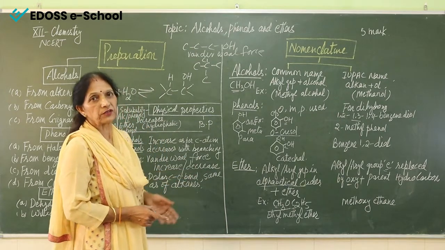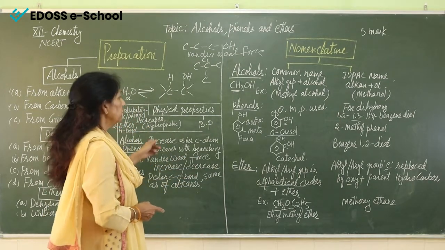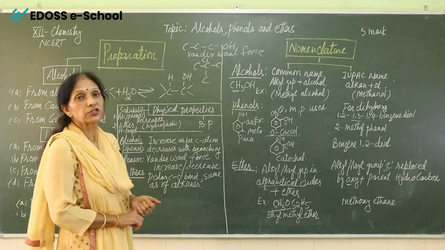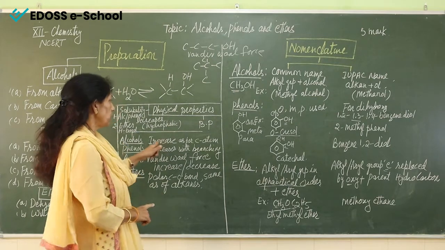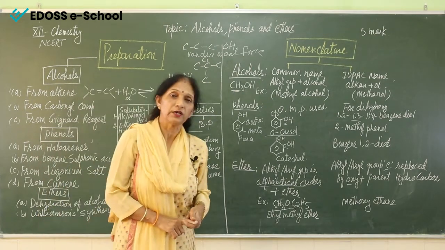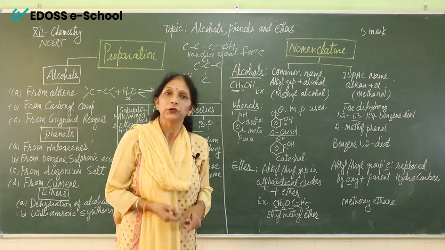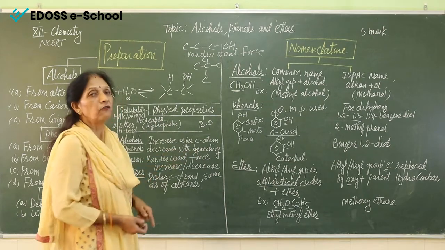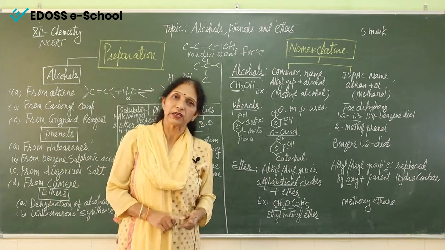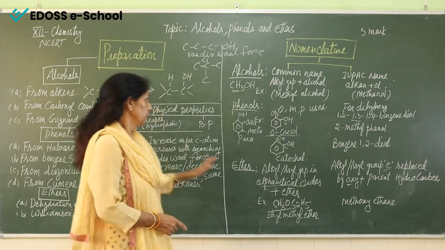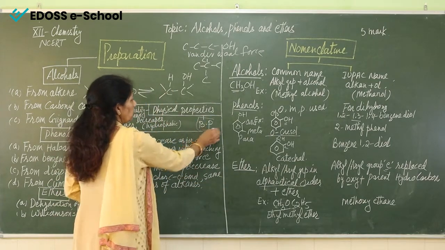Okay, if the number of branches is more, then what is happening? The boiling point is going lesser and lesser, and the reason is the van der Waals force. In the first case, van der Waals force is increasing, molecules are coming close to each other, and so it takes more energy to break the bonds. And in the second case, when van der Waals force is less, it takes less energy to reach the boiling point. Okay, so this is all about boiling point.